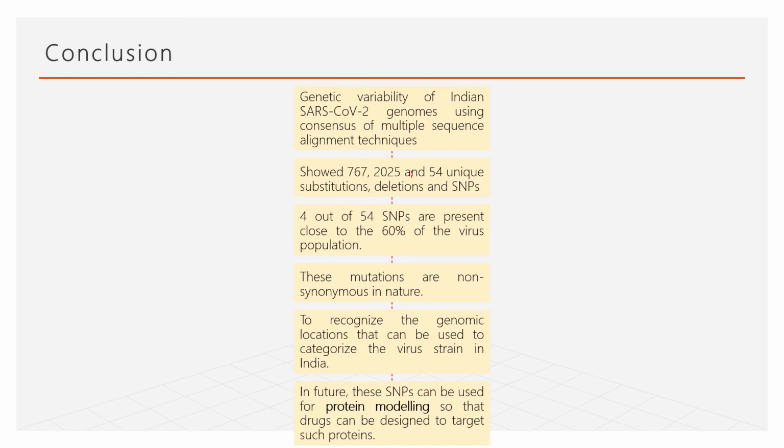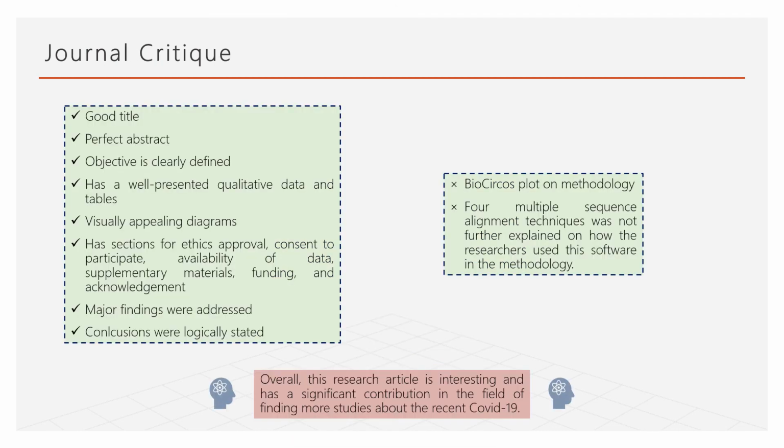Finding SNPs is mainly to recognize the genomic locations that can be used to categorize the virus strain in India. So once the strain of the virus is identified, the proper vaccine can be used, and these SNPs can be used in the future for protein modeling so that drugs can be designed to target such proteins.